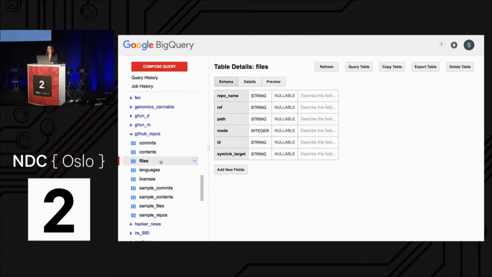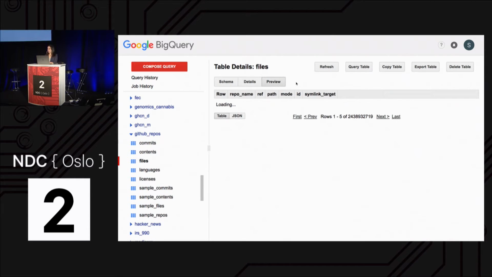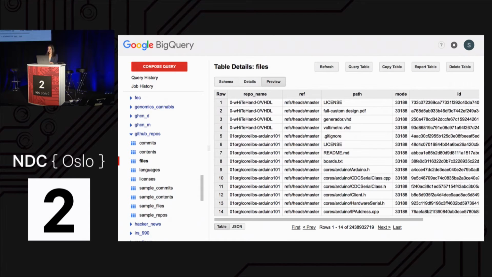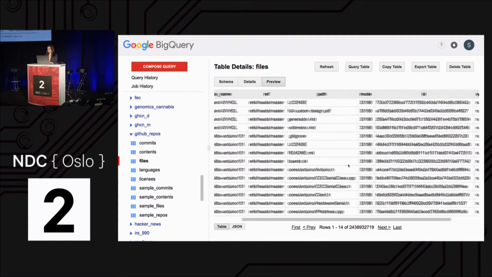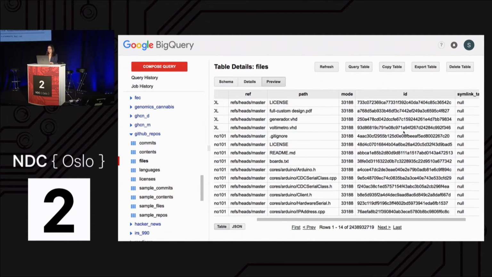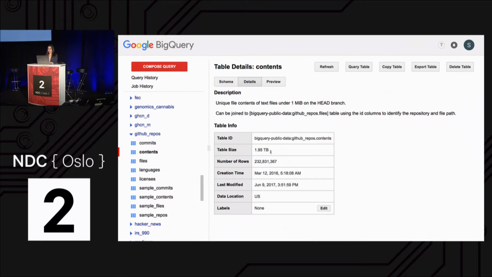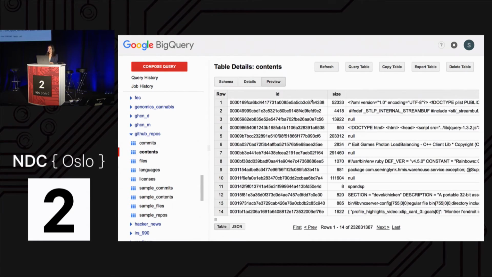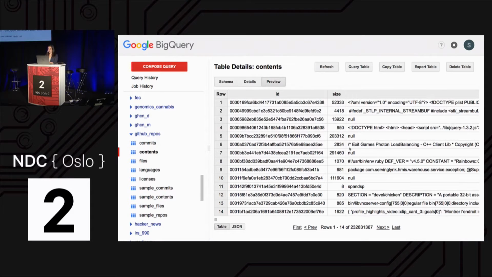So here I have the files table, and the files table is about 330 gigabytes. It's updated continuously to add new code. And the files table gives us the repository name, the ref, the path of the file. And then we have this ID, which we can join with the contents table. So the contents table is that giant table, 1.9 terabytes, which has every file in the head branch. So the contents of every file, which is pretty crazy.